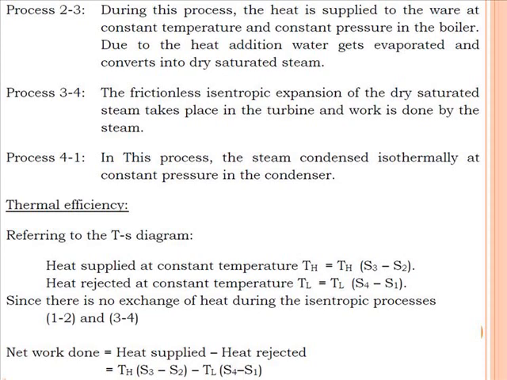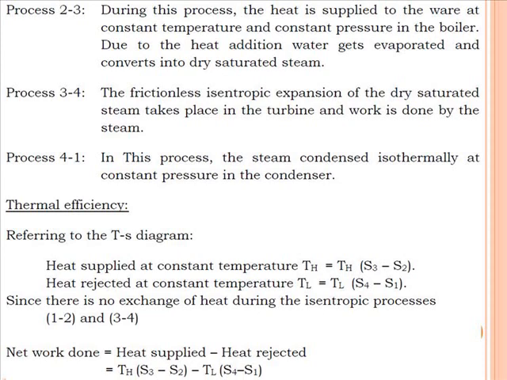Now what we had discussed in the previous figures 1a and 1b, different processes, that is process 1 to 2, 2 to 3, 3 to 4 and 4 to 1, are available. Now from that we have to find out the thermal efficiency. You can find here the heat supplied at constant temperature Q1, that is TH into S3 minus S2, and the heat rejected, that is TL into S4 minus S1.